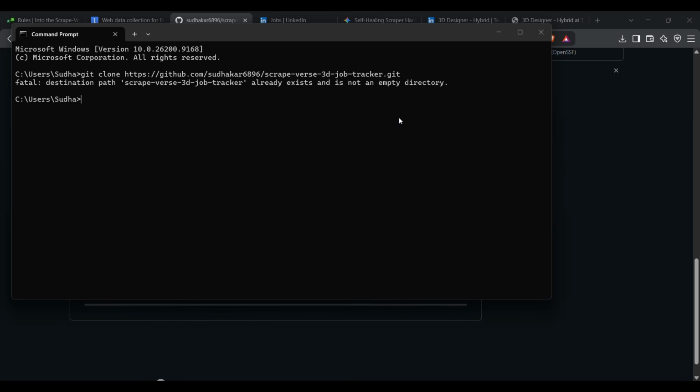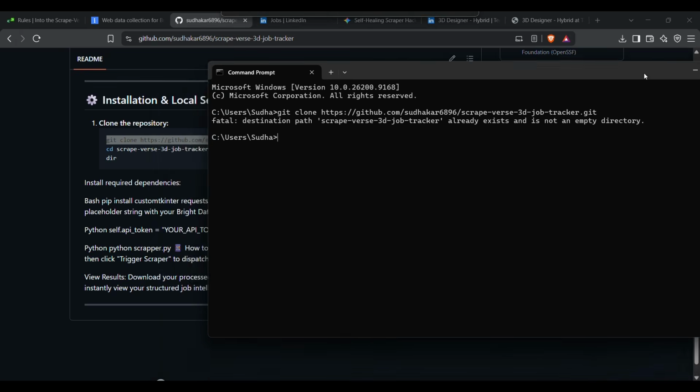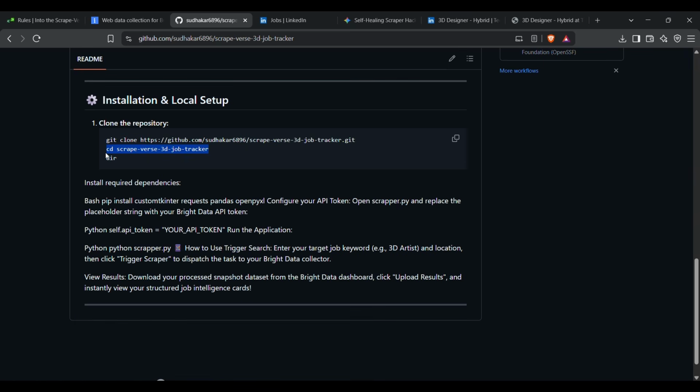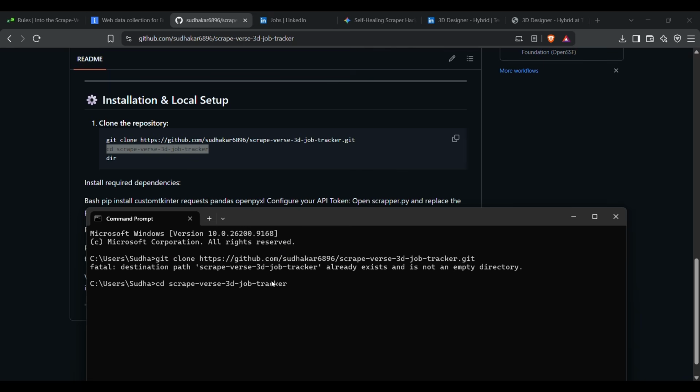Once I pasted it, it already exists because I already did it. Once it is done, I need to open this cd and then go to the terminal again. It will open the folder. So now it is in the folder which we have created.